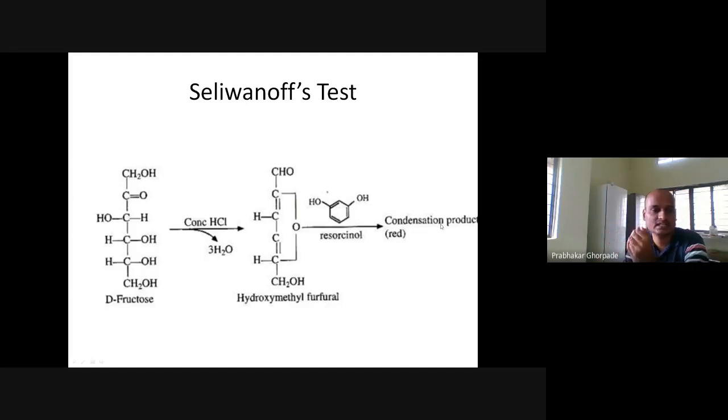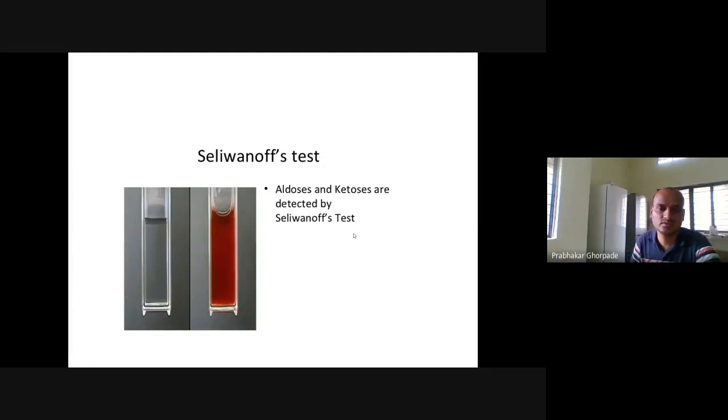The Seliwanoff's test is again the same. The fructose molecule, a ketohexose, we treat with concentrated HCl, and then we observe hydroxymethyl furfural here. After loss of water molecules, it combines with resorcinol, and we get a red condensation product. That is why the test is positive. Aldoses and ketoses are distinguished by Seliwanoff's test. This reddish color indicates positive, and this color indicates negative. So this one is a positive test.